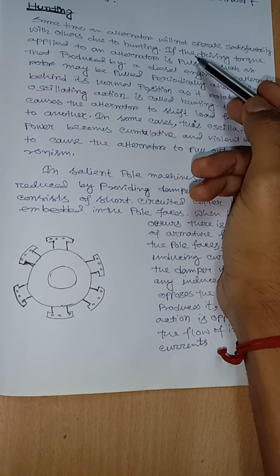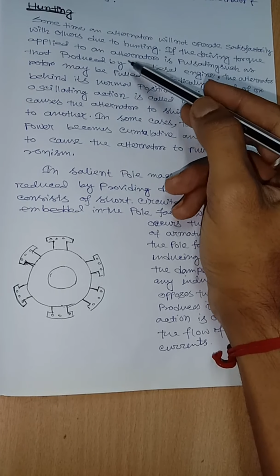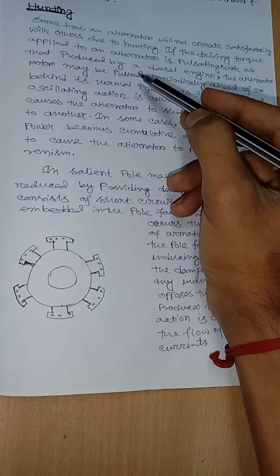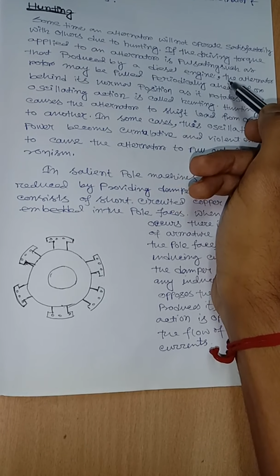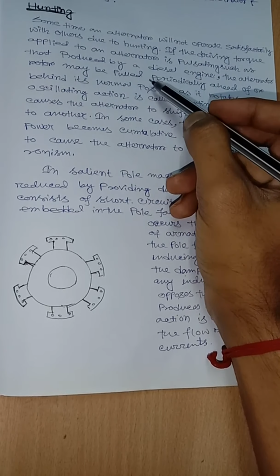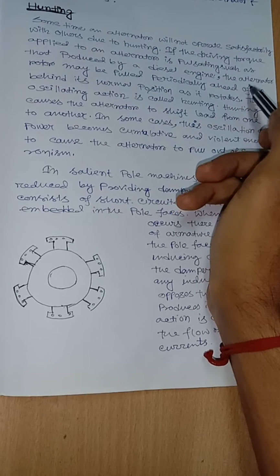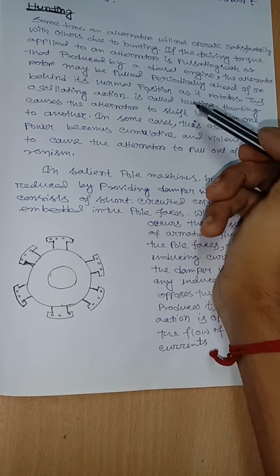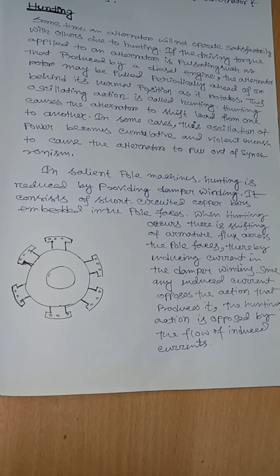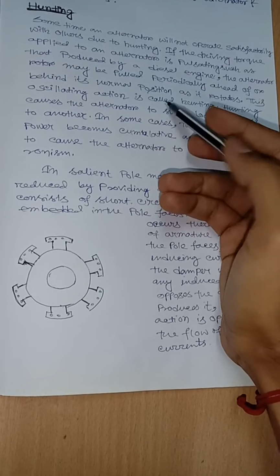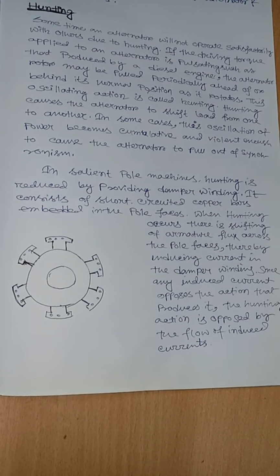If the driving torque applied to an alternator is pulsating, such as that produced by a diesel engine, the alternator rotor may be pulled periodically ahead of or behind its normal position as it rotates. This oscillation of action is known as hunting.